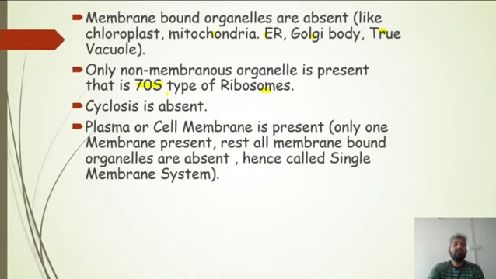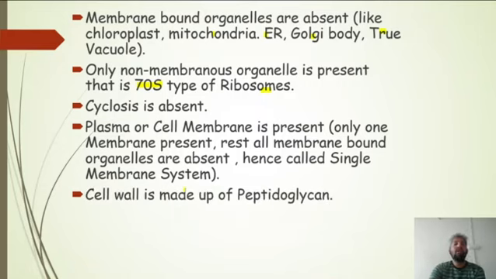so cyclosis is absent, we can say. Then the plasma membrane or the cell membrane is the only membrane which is present here. Rest all the membrane bound organelles, they are absent. So we can say it is a single membrane system. Cell wall here is made up of peptidoglycan. Peptidoglycan is also called murein. So what is the cell wall made of? Component of cell wall is peptidoglycan.